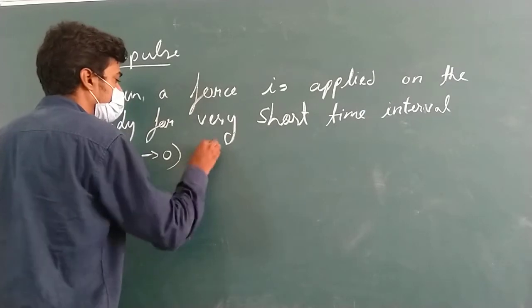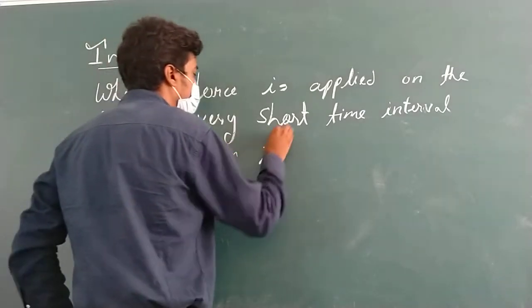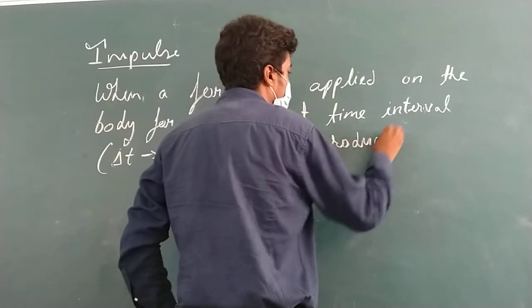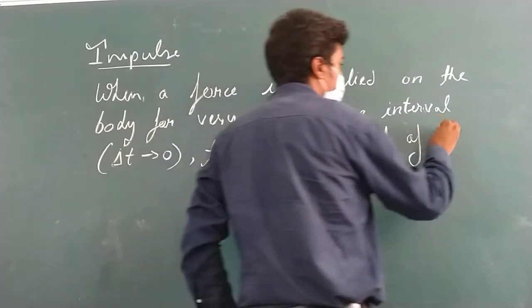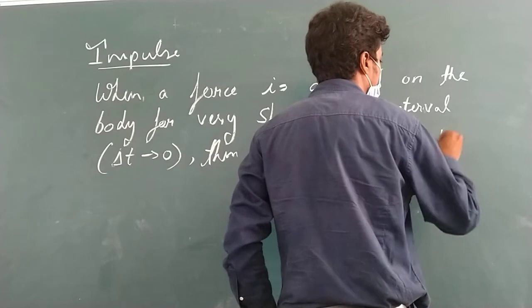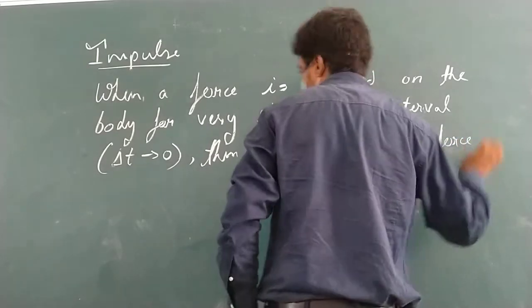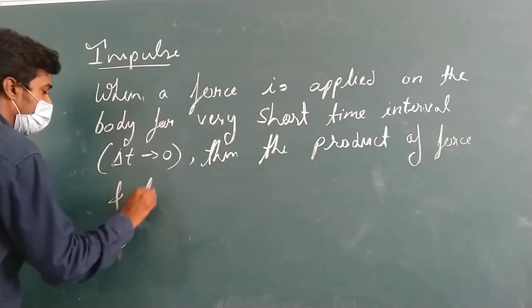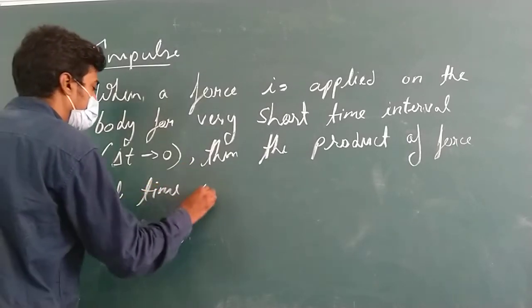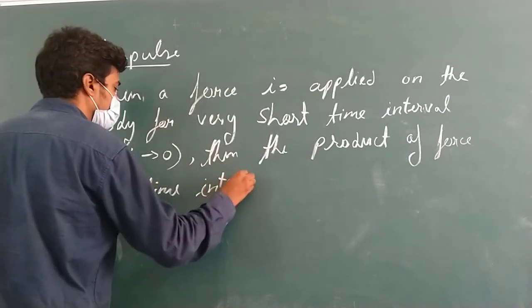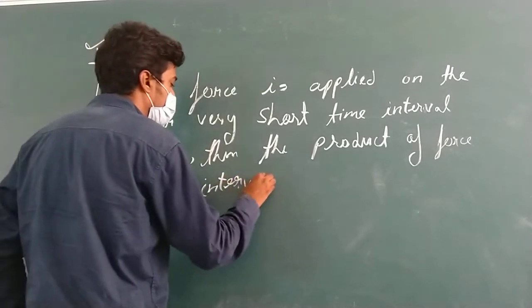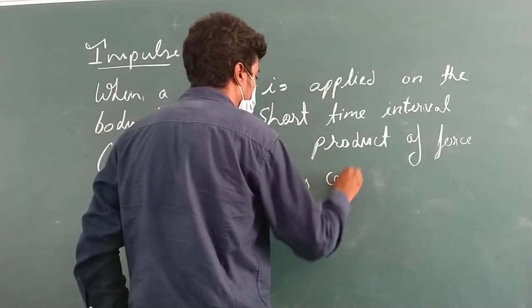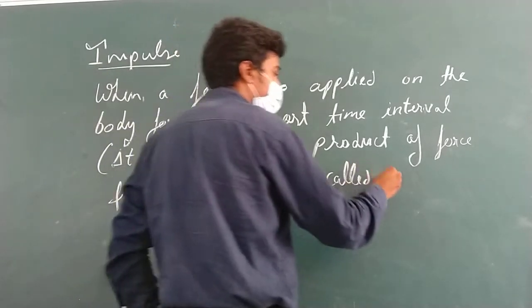Then the product of force and time interval is called impulse.